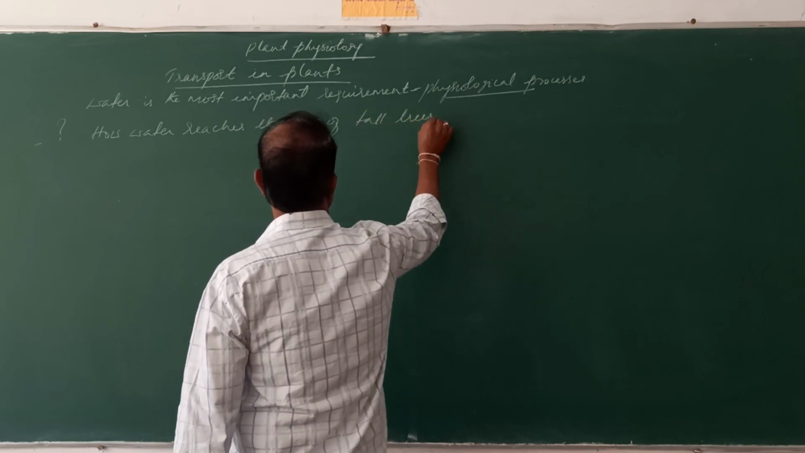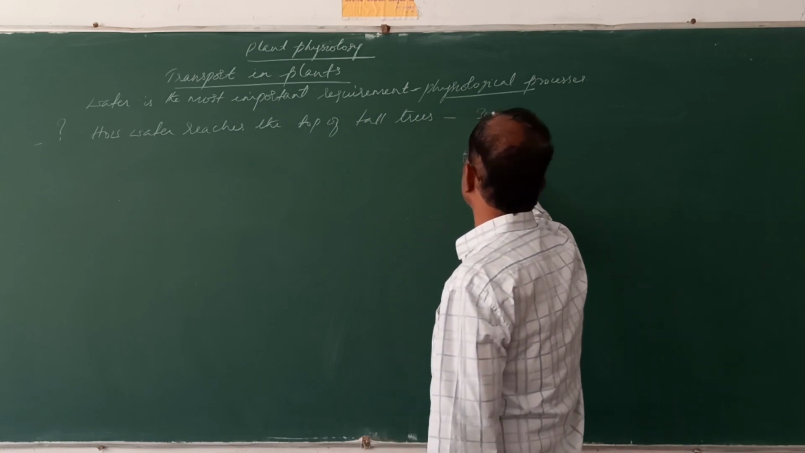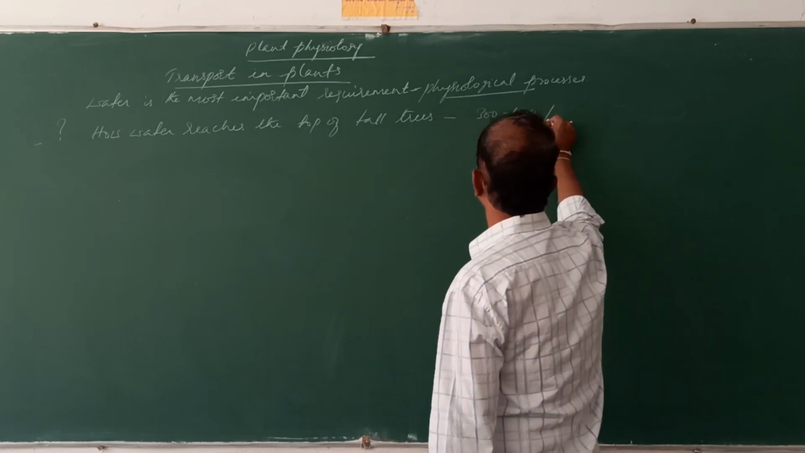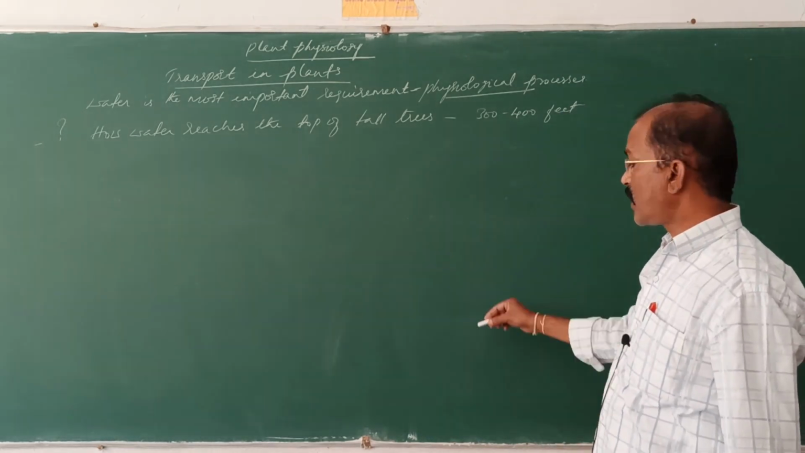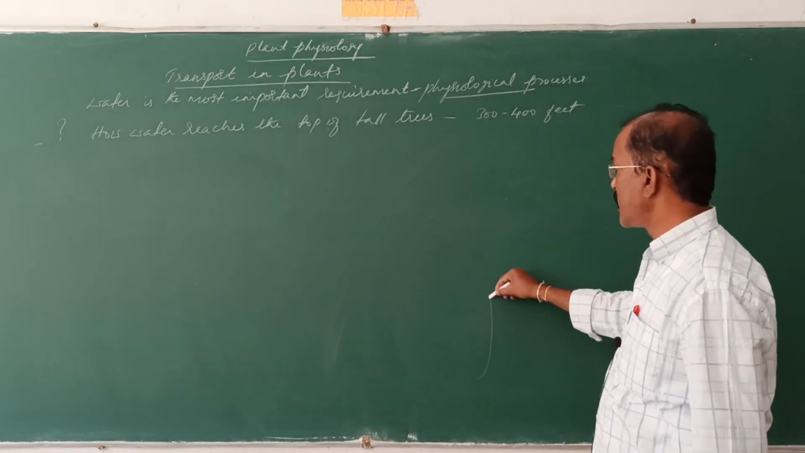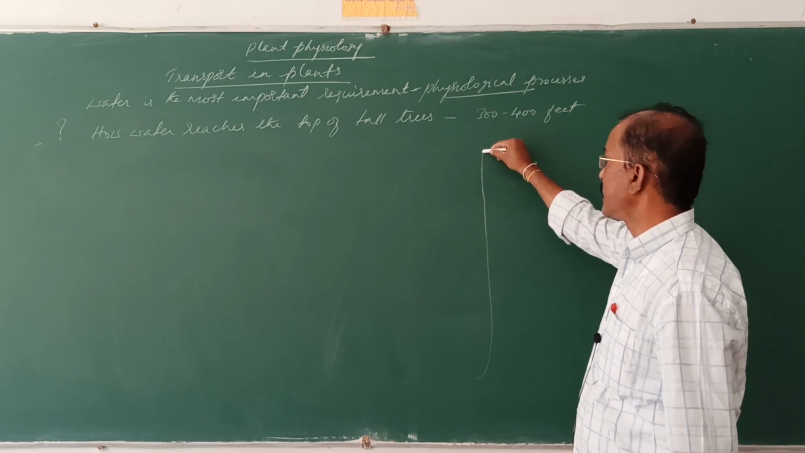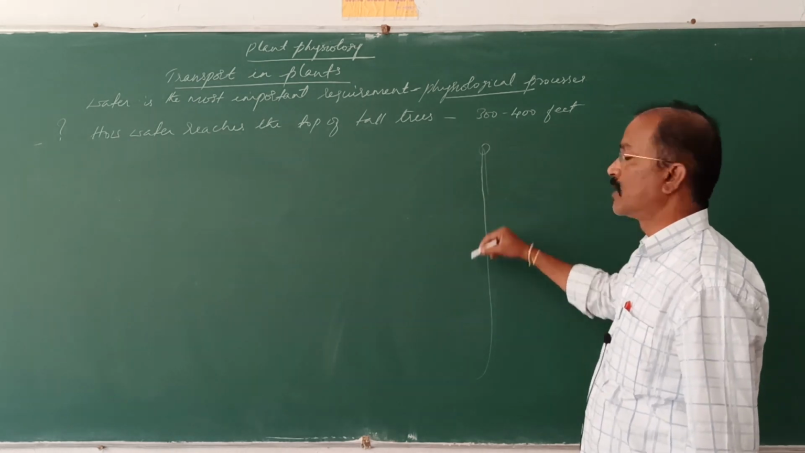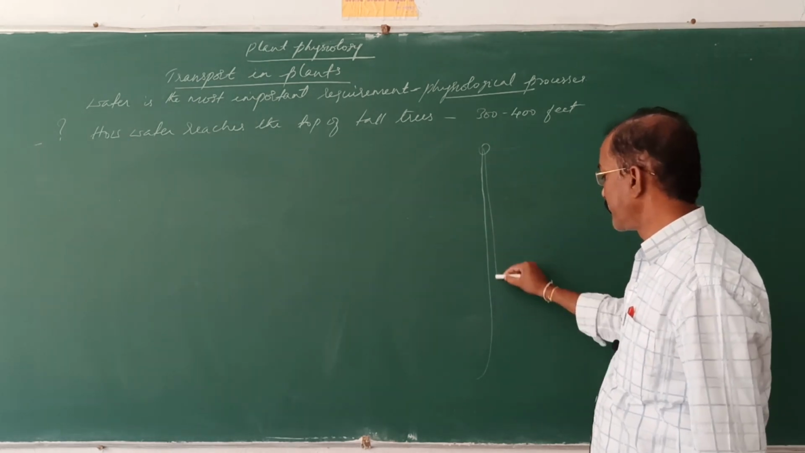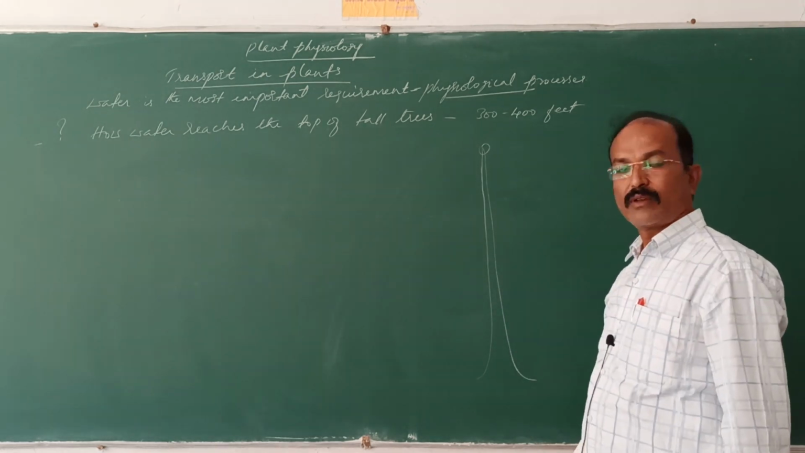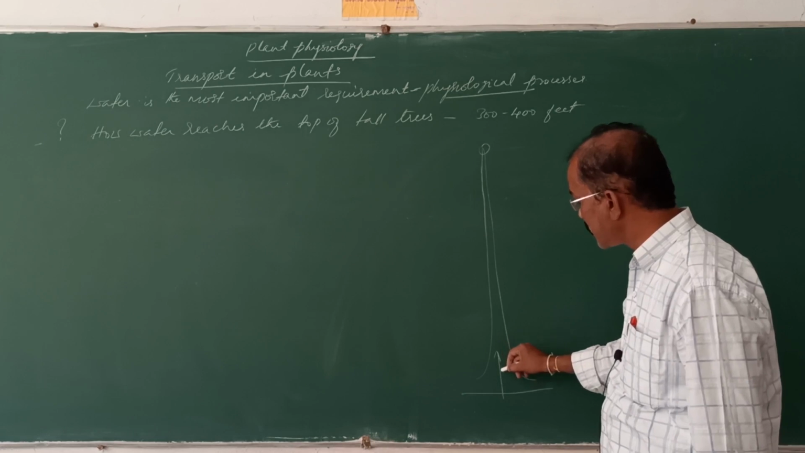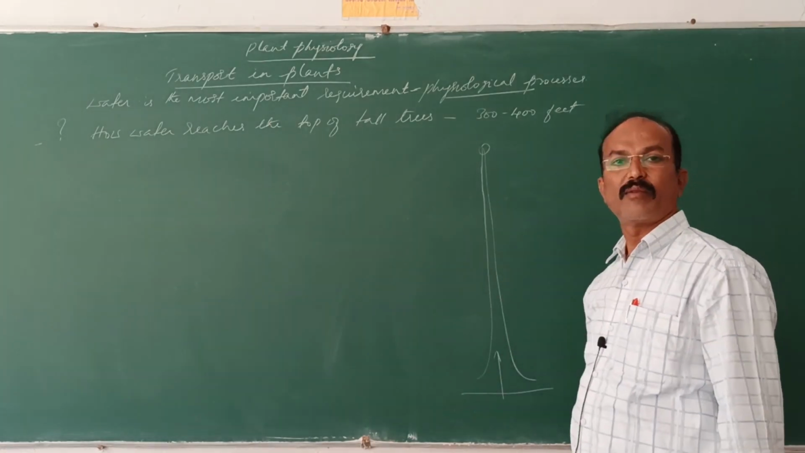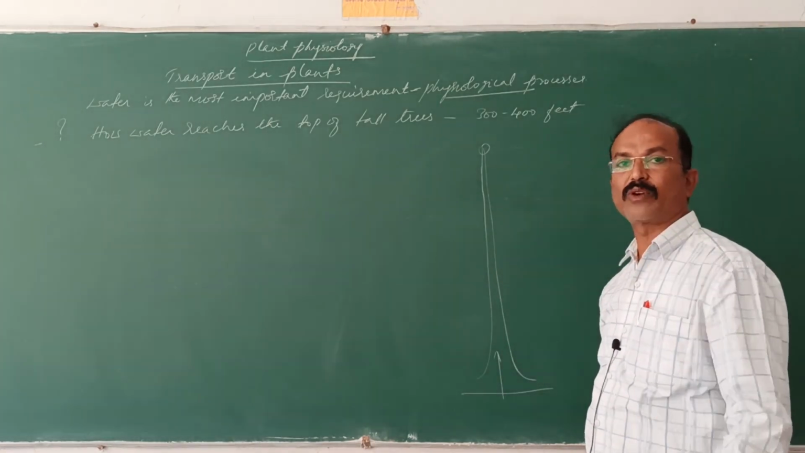So there are trees which measure 300 to 400 feet in height. The water gets absorbed from the root and it has to be transported to the tip of the plant body. So here the gravitational force will be there. Against the gravitational force, the water should be moved. The water has to be transported.